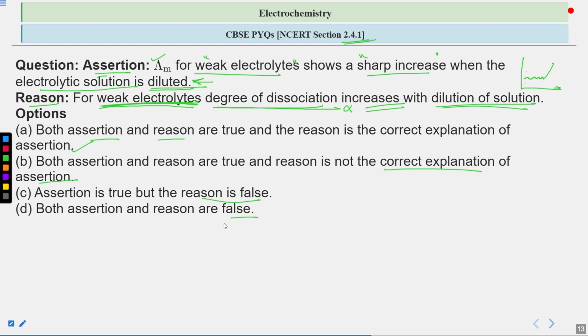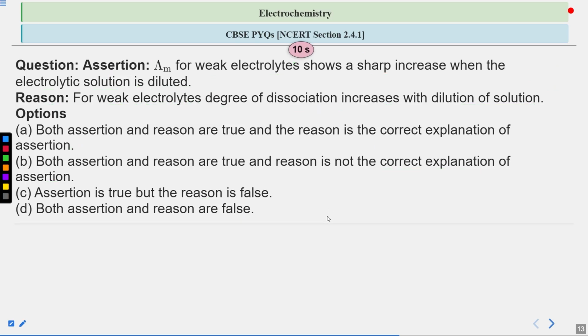These are the four choices you have. You have to select the one which correctly matches the two given statements. So you have some time, go through it and try to conclude at one option. Then we will see the correct answer after some time.